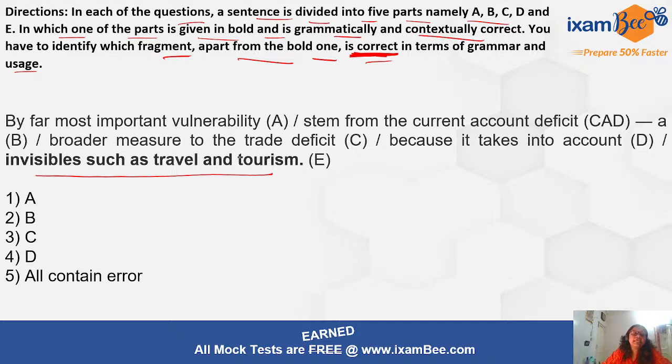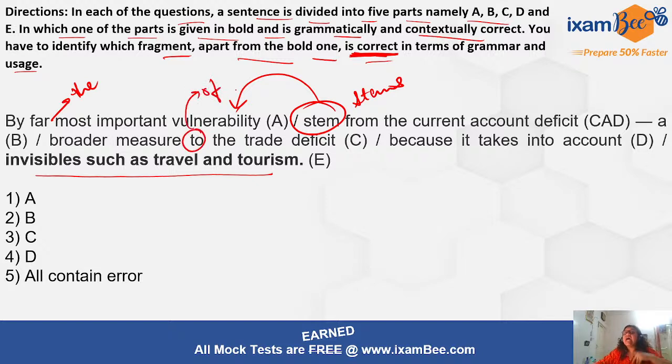So here it is saying, by far the most important vulnerability stem from the current account deficit. So stem is the verb, and the subject for this verb is vulnerability. It is singular, so it should be stems from the current account deficit, a broader measure to the trade deficit. With measure you will use a broader measure of. Measure of what? It is the measure of trade deficit.